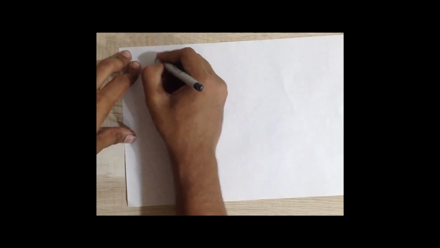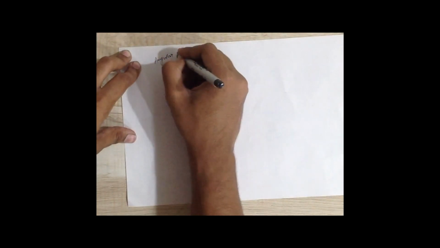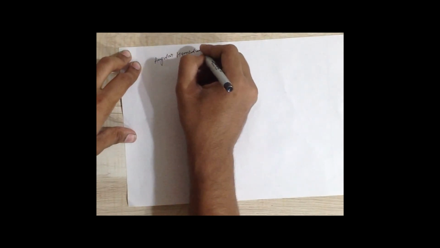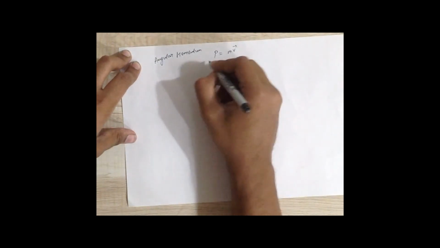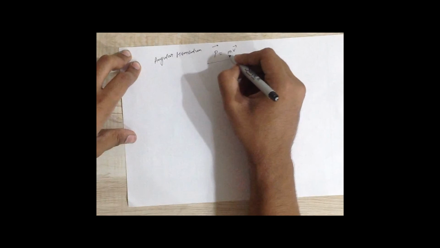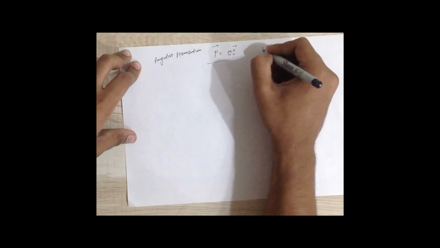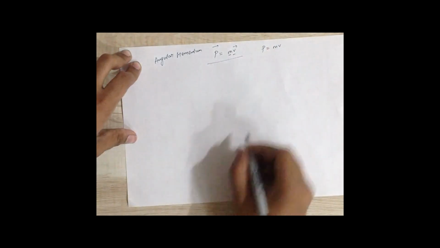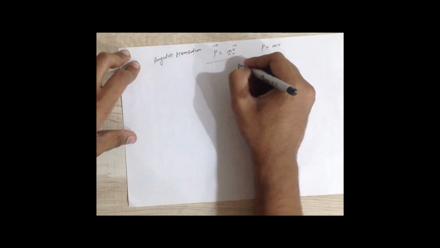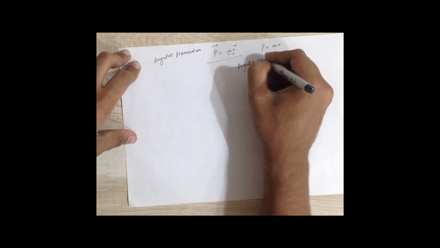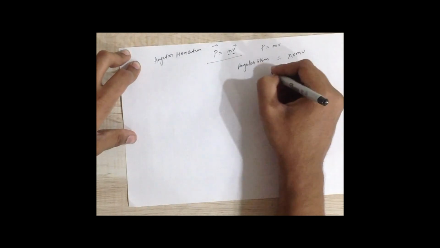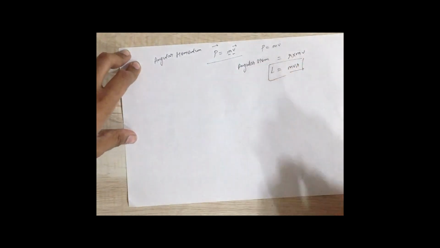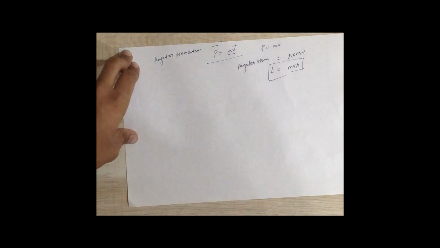The third important formula that you need to know is angular momentum. As you all know, momentum is mass times velocity. This is a vector quantity. We will not be dealing with vectors in chemistry, so I'll take it just as mv. And angular momentum is defined as r times mv, that is mvr. This is angular momentum. So these were the main three formulas that you needed to know to understand Bohr's theory.